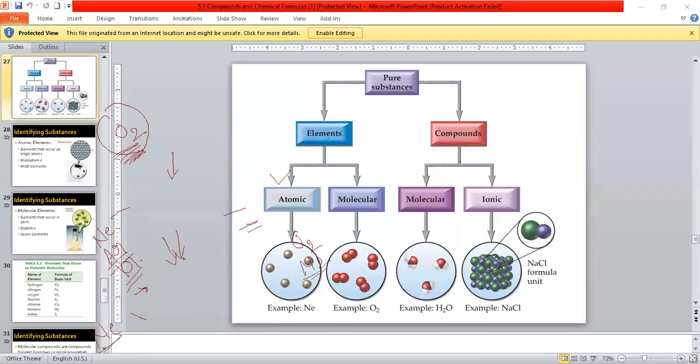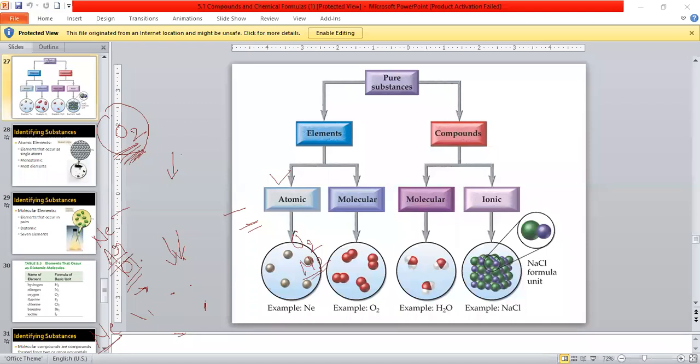So we can say the elements further can be classified into atomic and molecular form. As you can see in this diagram, neon atoms exist independently. This is atomic form. Okay, what is the atomic number of neon? 10. 10.